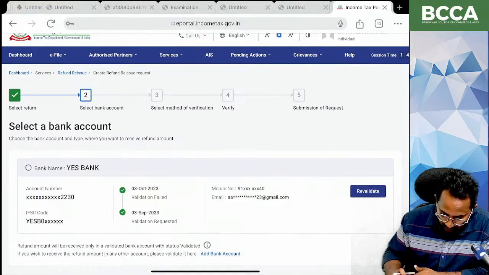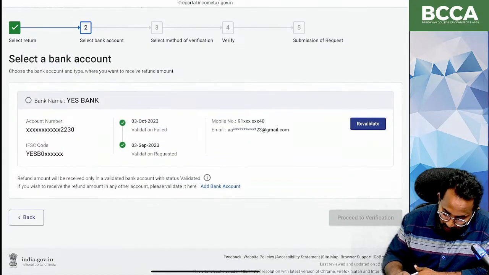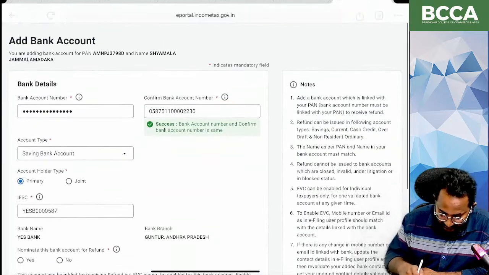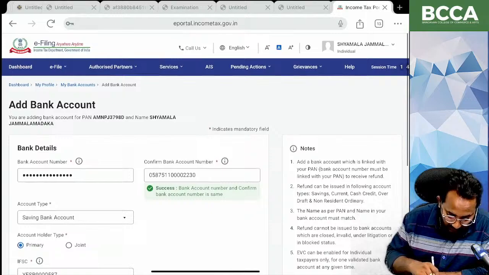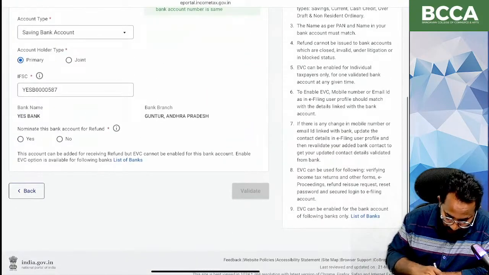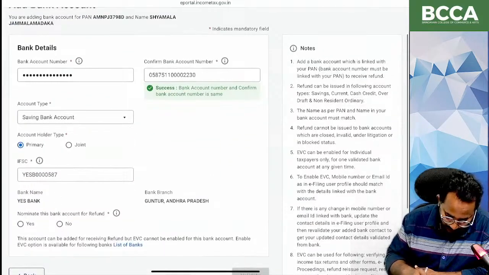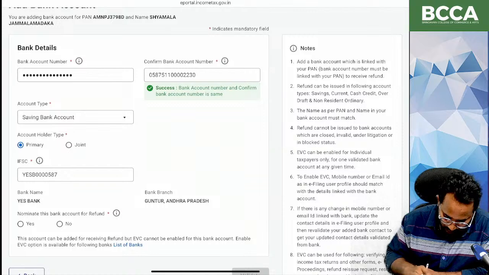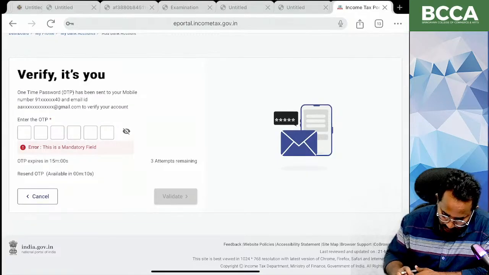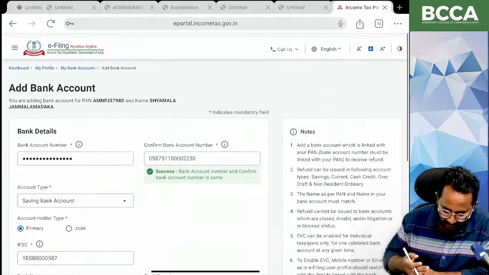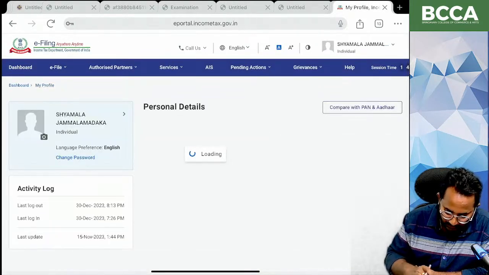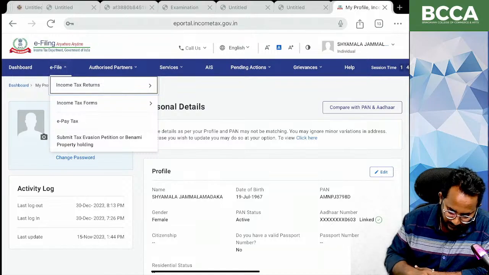Yes, ma. So I want to revalidate all the bank account details, and then I can place the refund reissue request also. Next one. So I need to get my Aadhaar enabled OTP. Okay, right now I'm in the class. After that I will do it. Next thing.